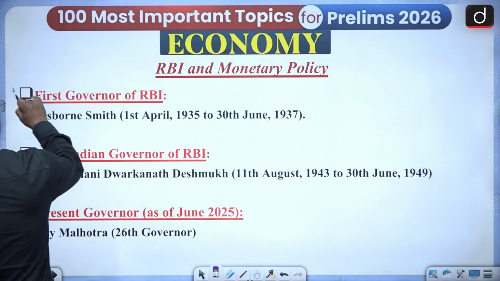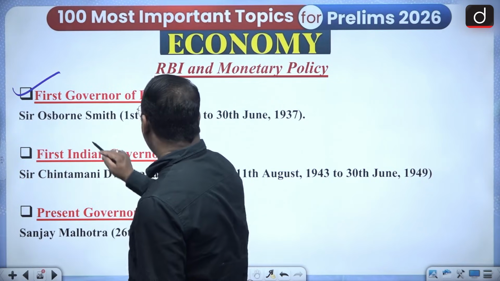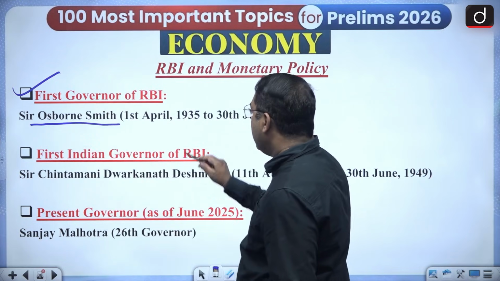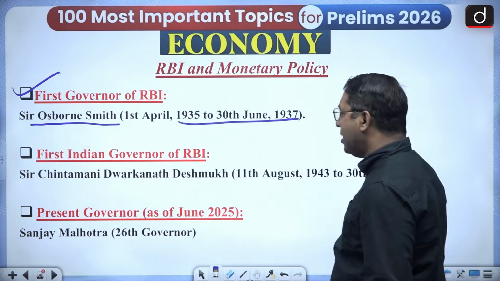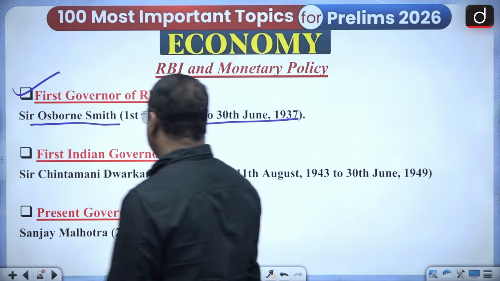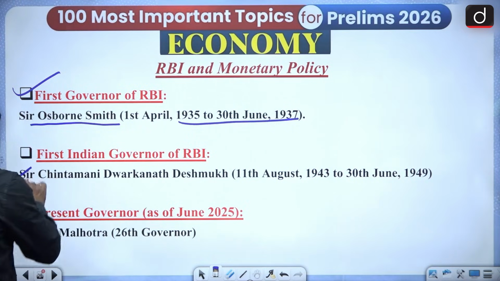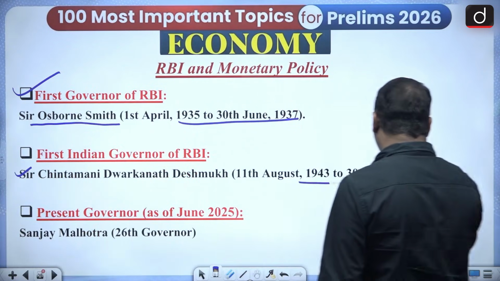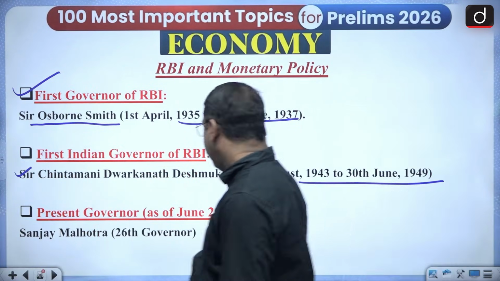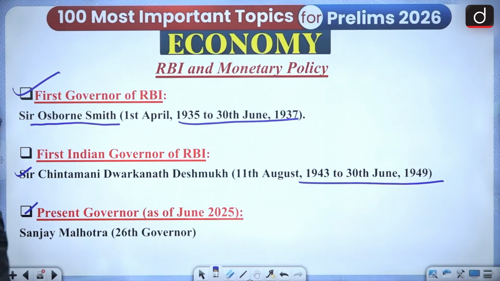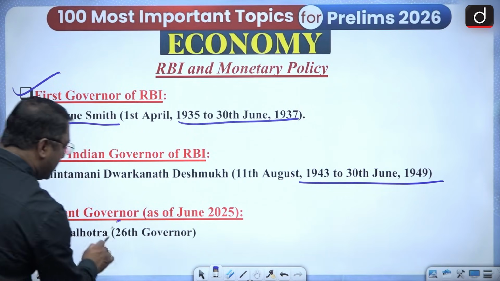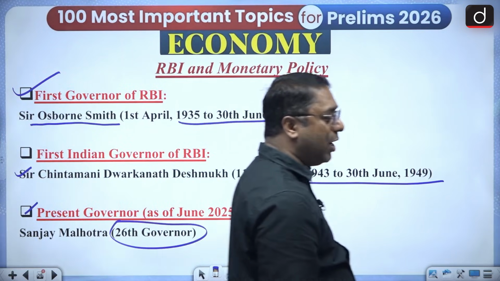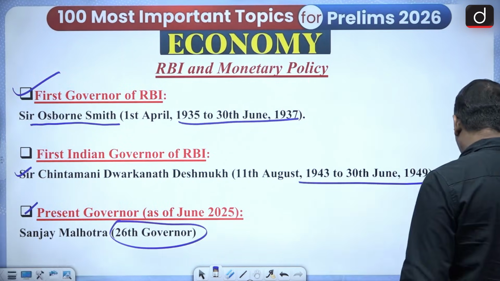Then the first governor of RBI was an Englishman, Sir Osborne Smith, 1935 to 1937. Then Sri Chintamani Dwarkanath Deshmukh was governor from 1943 to 1949. And the present governor is Sanjay Malhotra. He is the 26th governor of the RBI, sorry, not of India, of the RBI.